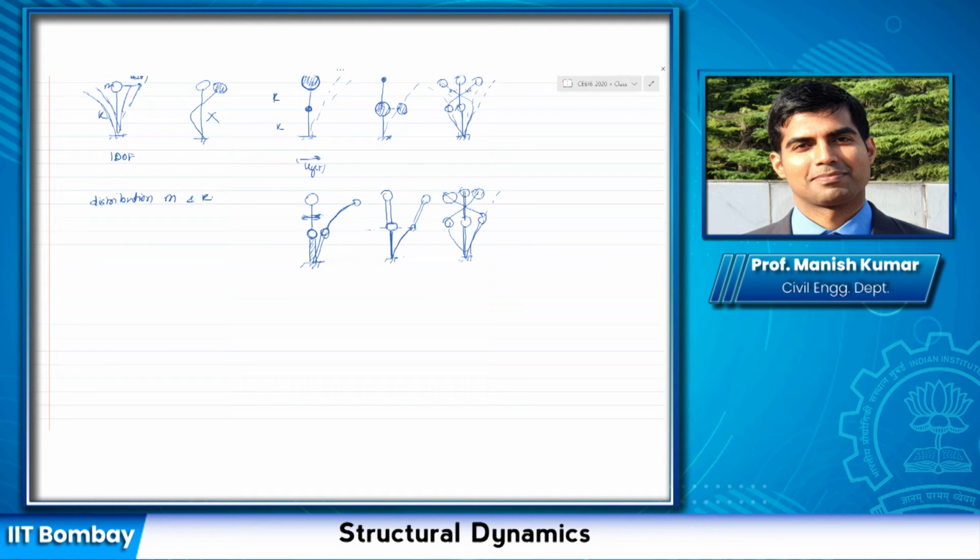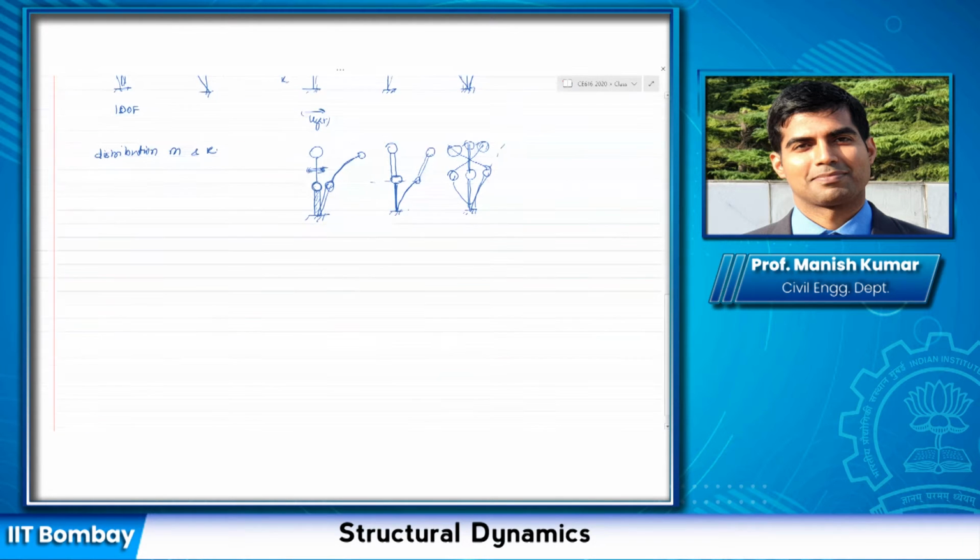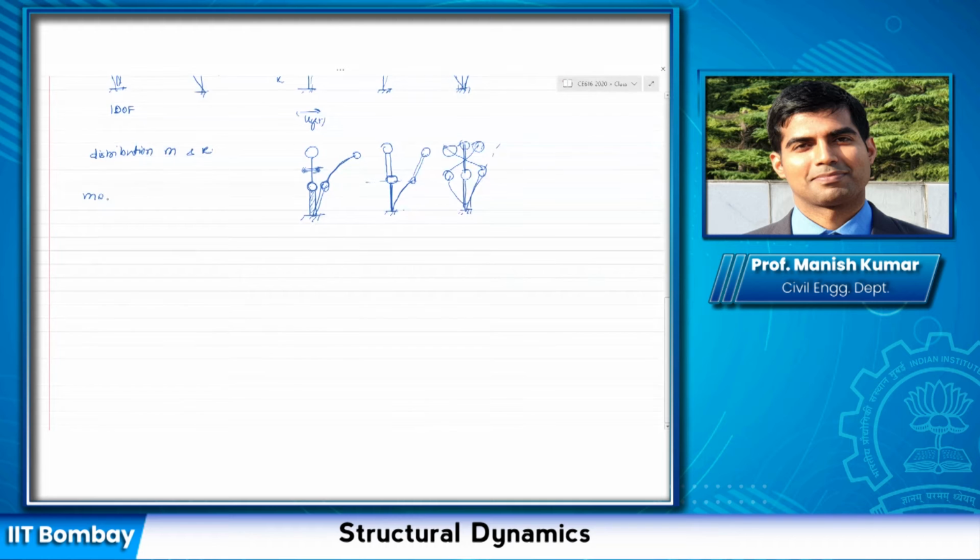So the question comes: how do I know, if I apply a force, which one of these is going to be the dominant mode of response, or which of these modes of response is more likely to represent the overall response? That we do by studying the mode shapes.